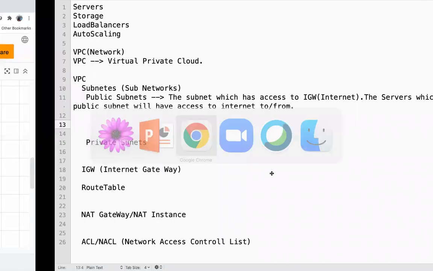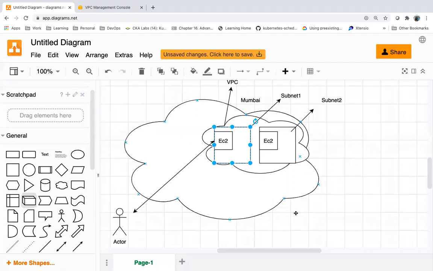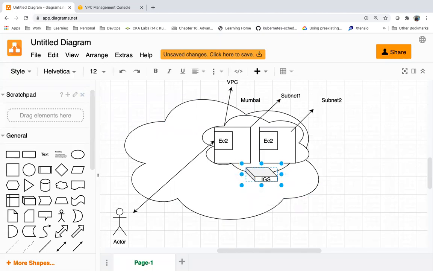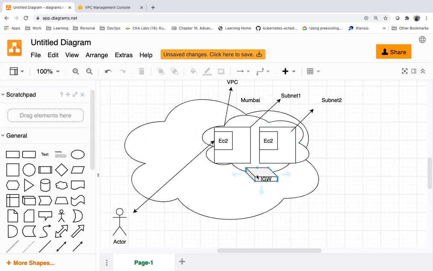So IGW will enable the internet connectivity to the network.